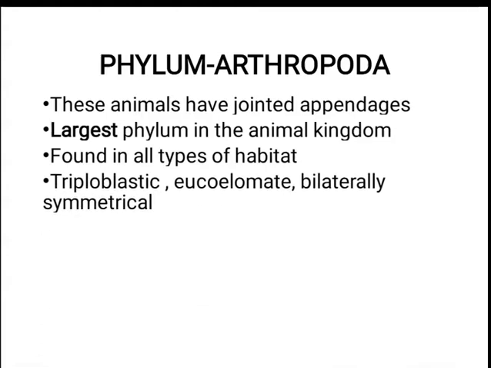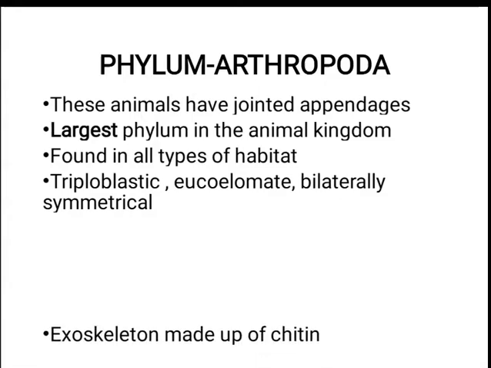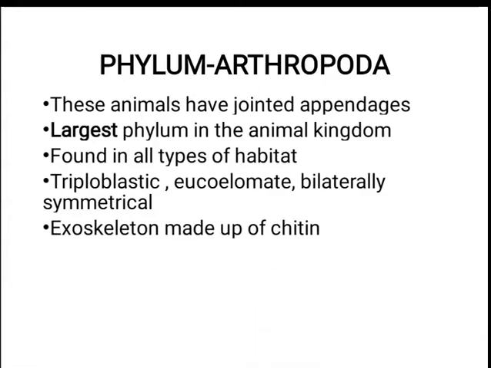They are triploblastic, eucoelomate, and bilaterally symmetrical. They have 3 layers: endoderm, ectoderm, and mesoderm. They have a proper digestive system and they are bilaterally symmetrical. The exoskeleton is made up of chitin, C-H-I-T-I-N. Why am I stressing? This particular question was asked in March 2020 board exams. What is chitin? It is a dark brown colored protein which makes up the exoskeleton in these animals and thus helps them to live in all types of surroundings.